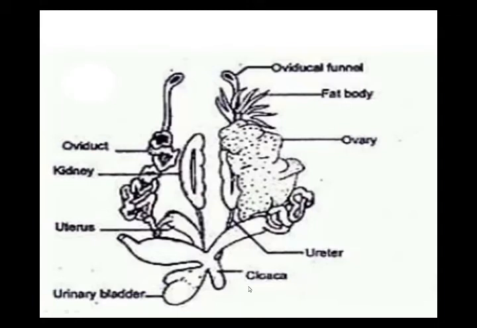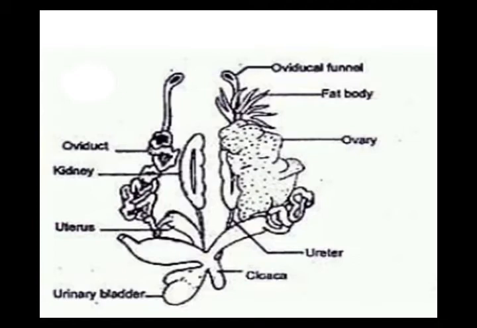To explain the excretory system, I don't need a new diagram. I can easily use this diagram because these two systems are very close to each other. Already I have told you that in the male frog, the testes are attached with the kidney by the urinogenital duct. Now I'm starting the excretory system of frog. Listen carefully. I hope you are understanding what I am saying to you.